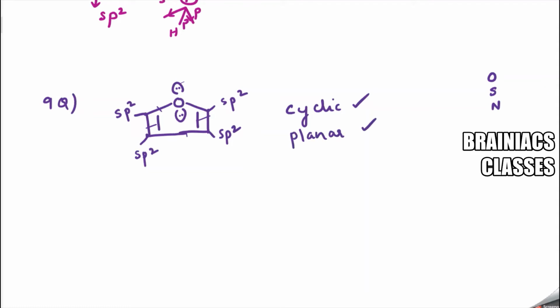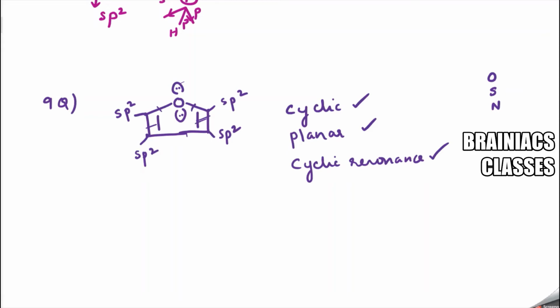Correct? Now, cyclic resonance, yes: single bond, double bond, double bond, single bond, double bond, single bond, then lone pair. Any one of the lone pairs will come, but not both lone pairs. So cyclic resonance is also followed. But please remember, in an exam, they will not show the lone pairs on the oxygen atom. You should remember that because oxygen is an electronegative atom, it will mainly have two lone pairs.